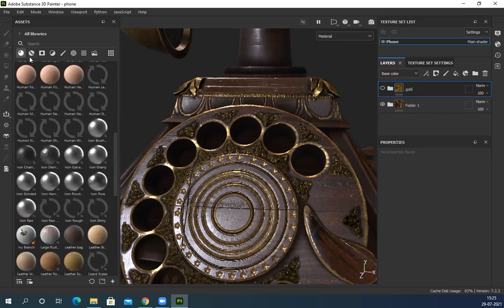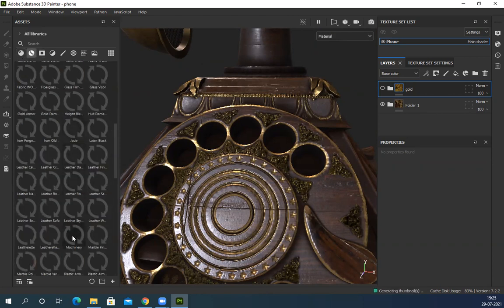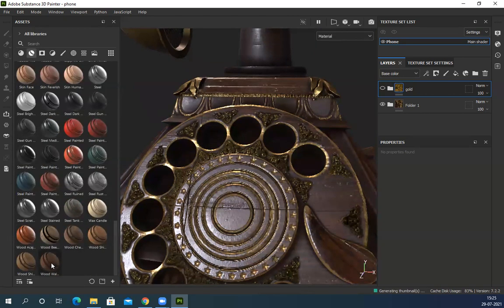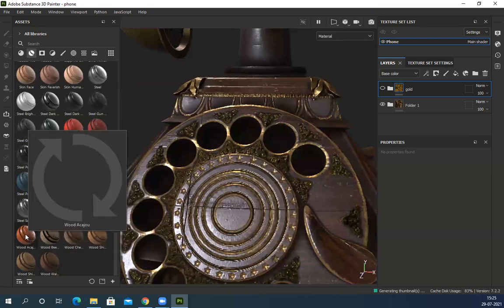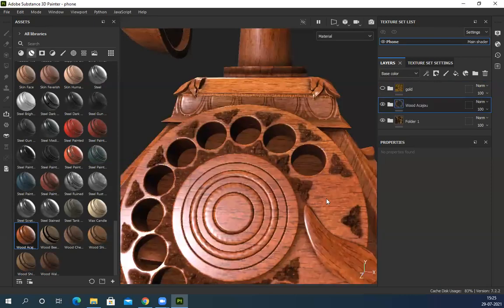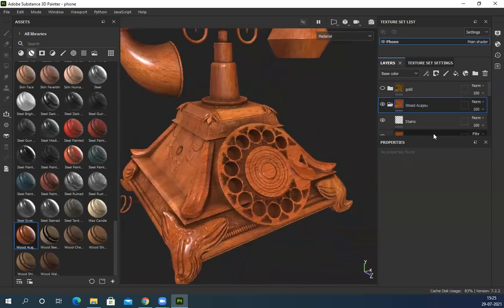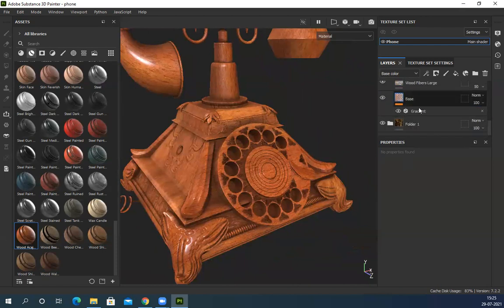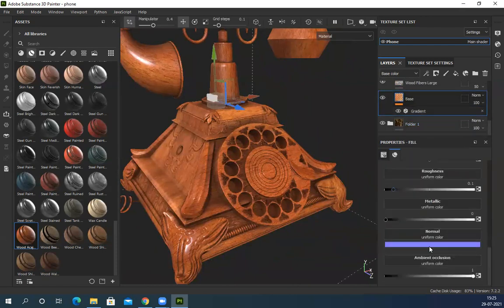So what I did here is, let me add a wooden texture first, then I'll show you. Okay, let's add this base texture here. It's really super bright and not a very nice color.